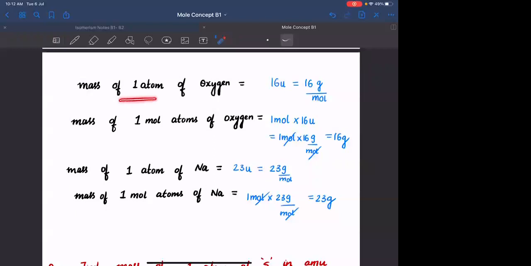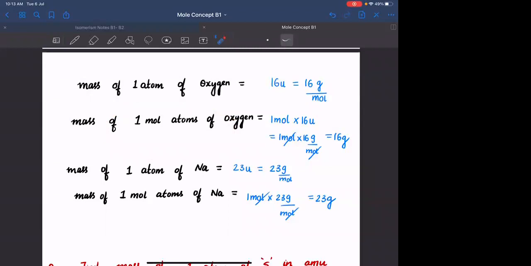If I am taking one atom, its mass will be in terms of AMU. If I am taking 1 mole of such atoms, the same value expressed in grams will be its mass. The mass of one atom of oxygen is 16 U, the mass of 1 mole atoms is 16 grams. One atom of sodium is 23 AMU, 1 mole atoms is 23 grams.